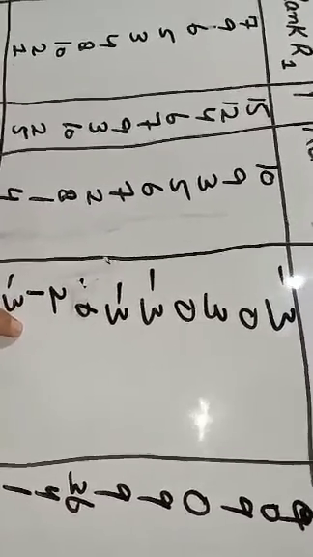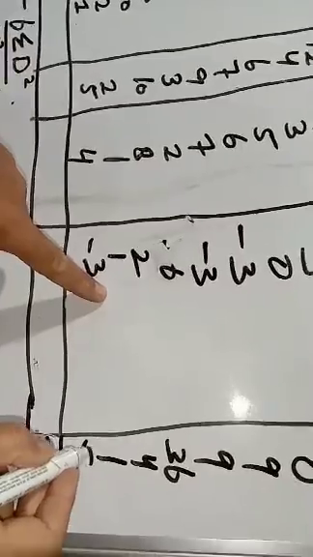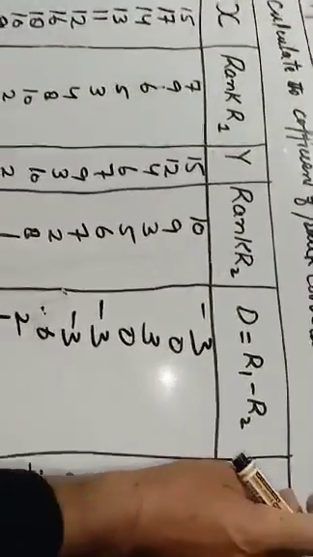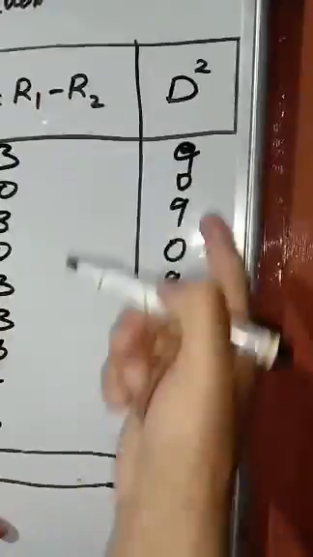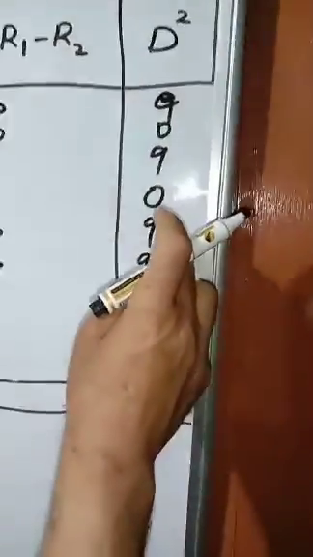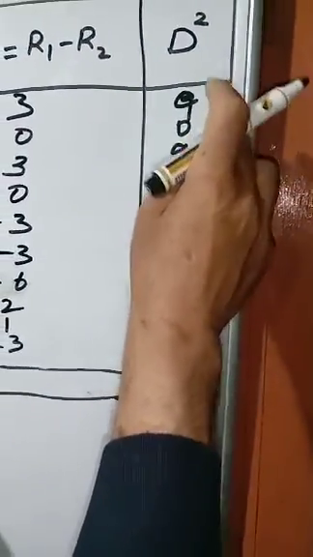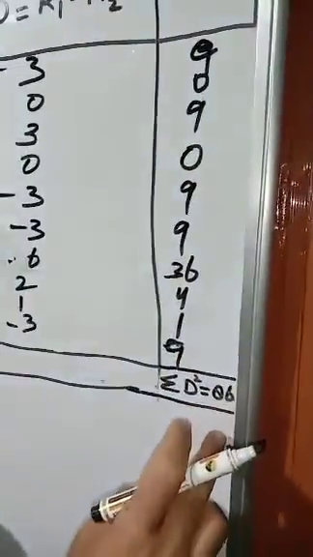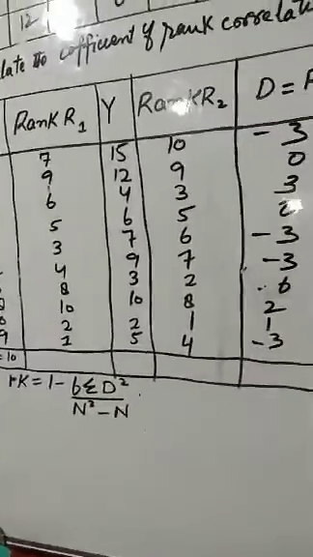Minus 3 into minus 3, 9. Now, sigma D square is the total of these D squares, that is 9 plus 9 plus 9, 27, 36, 72, 76, 77, so sigma D square is 86.